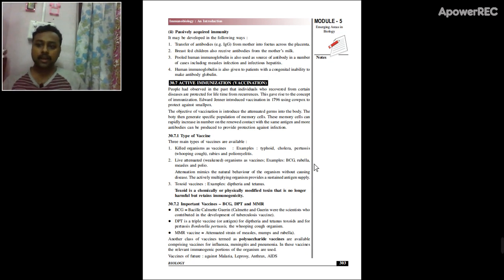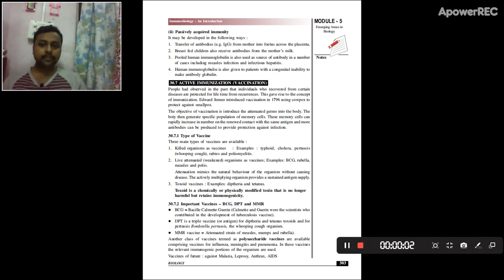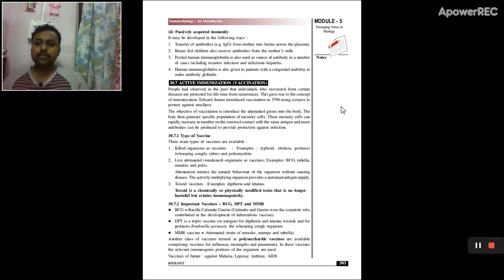Active immunization is based on the concept of memory. Our immune system has a memory to recognize the pathogens it first encounters. Once it has already encountered that pathogen, in subsequent encounters the immune system will enhance its response, and this will help prevent the spread. So the concept is based on this phenomenon.